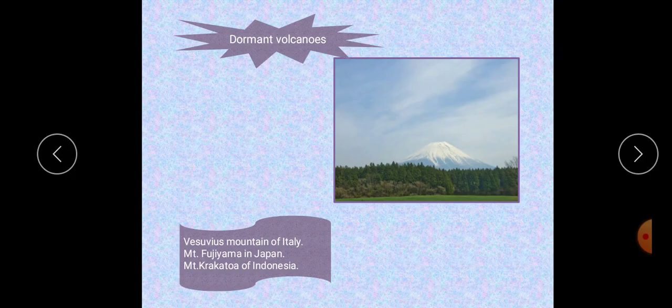Dormant volcano. Dormant volcano is one where sometimes lava comes and sometimes not. So that is dormant volcanoes. These volcanoes have shown no sign of activity for many years, but they may become active at any time.